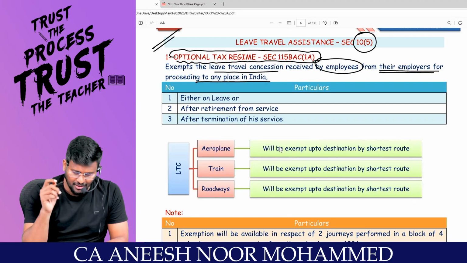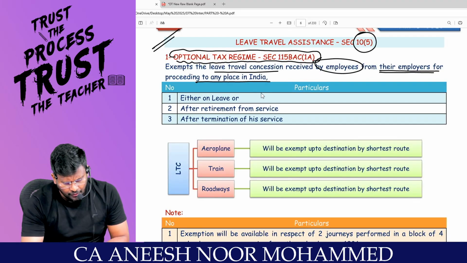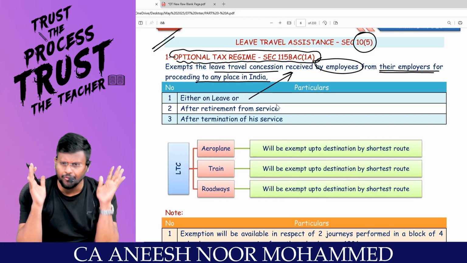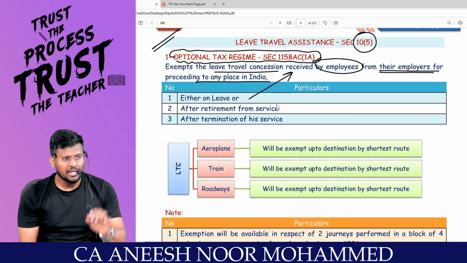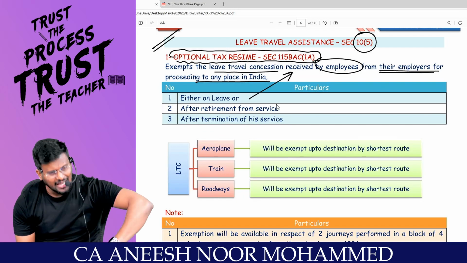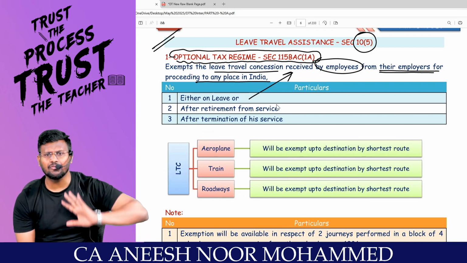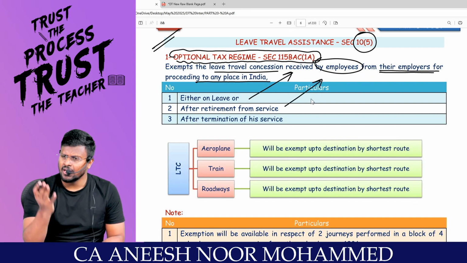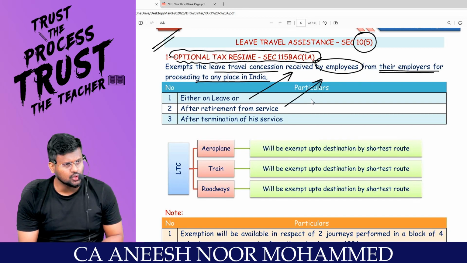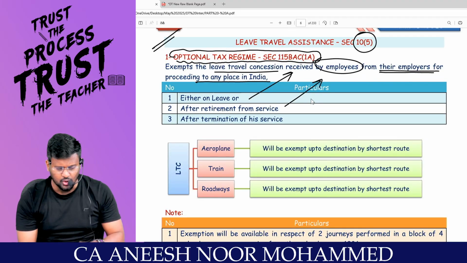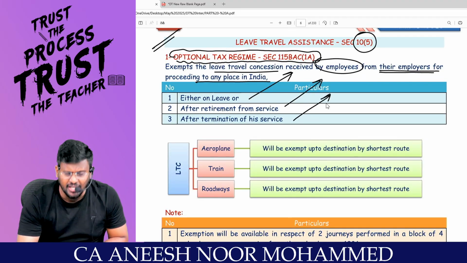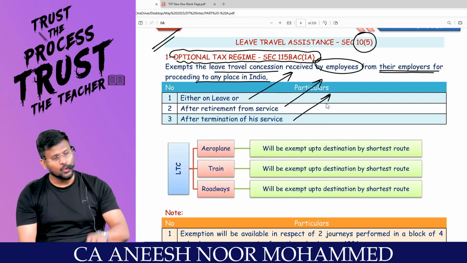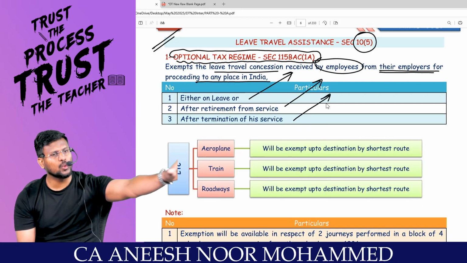In order to enjoy the 10(5) exemption, you have to go on a tour only in India. You can take leave and go on the tour, that means during service itself you can go on a tour. There is no problem. There is no need to go on the tour only after retirement. Sir, after you retire from service you can also go on the tour. That is also allowed. Or after termination from service, that is VRS, voluntary retirement scheme, you are terminating from the service and you are going on the tour.